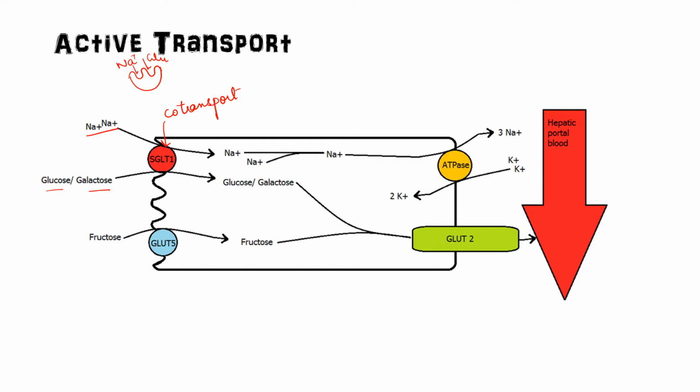So glucose and sodium move by this transporter. See, this is the intestinal lumen. This is the intestinal mucosal cell.